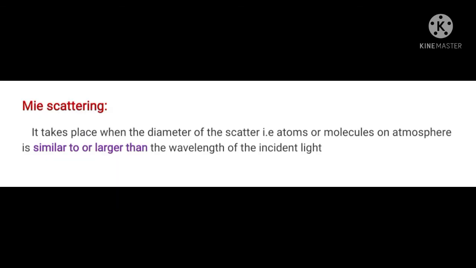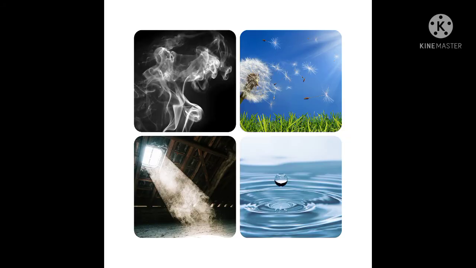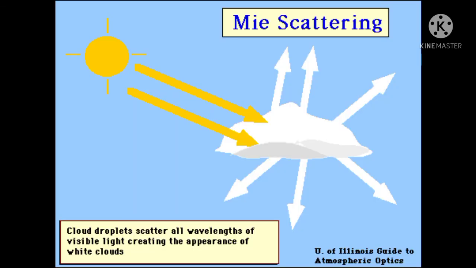The next topic we are going to discuss is another type, known as Mie scattering. Mie scattering takes place when the diameter of the scatterer is similar to or larger than the wavelength of the incident light. It is also an elastic scattering. Mie scattering is caused by pollen, dust, smoke, water droplets, etc. Mie scattering is responsible for the white appearance of clouds. When white light falls on a water drop, all the colors are equally scattered, which together form white light.